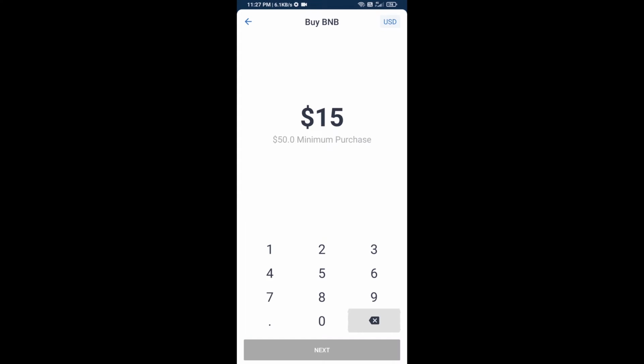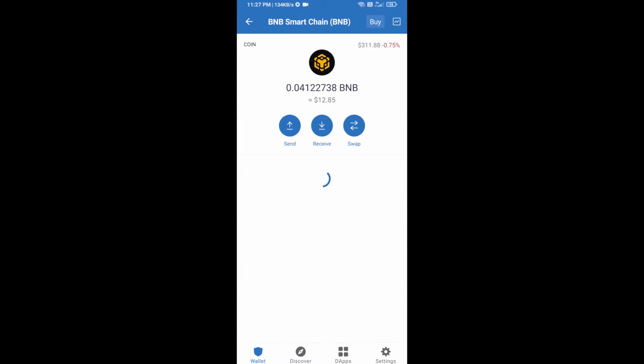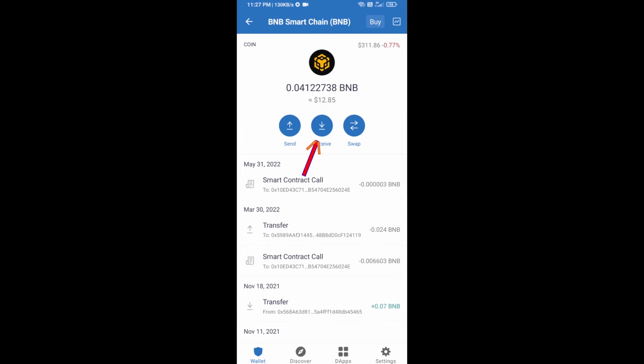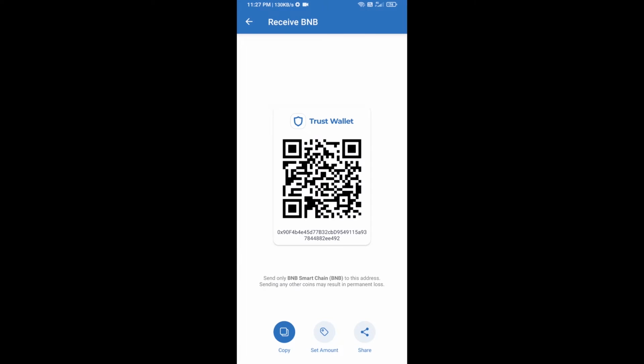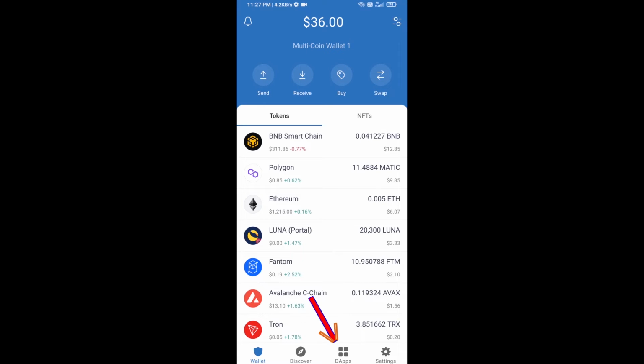and here you can purchase minimum $50 BNB, or you can receive BNB Smart Chain using contract address. Open BNB Smart Chain, click on receive. Here you can receive BNB Smart Chain using contract address or QR code. After receiving BNB Smart Chain, you will click on dApps